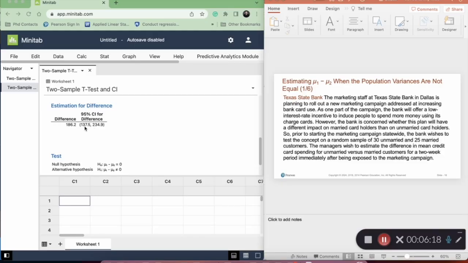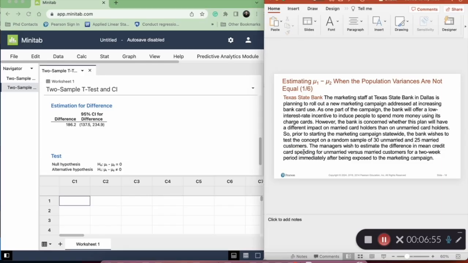The question is, is that because of the campaign? Is it because the campaign is really effective, or it's more effective for the unmarried compared to the married customers, or no? Maybe we have to look at other factors like the customers' accounts before the marketing campaign. So these are something else. But in general, it's clear that our analysis says that the unmarried tend to spend more on average between this to this compared to the married people.